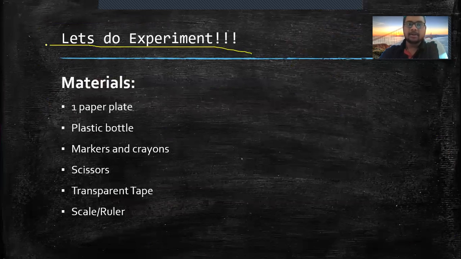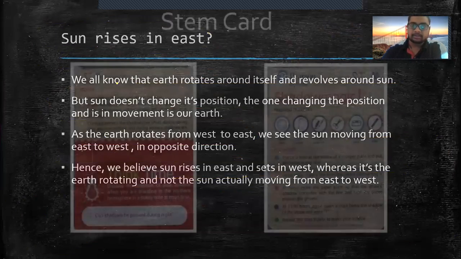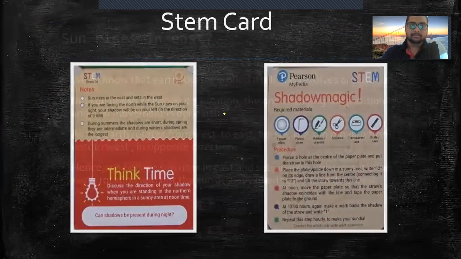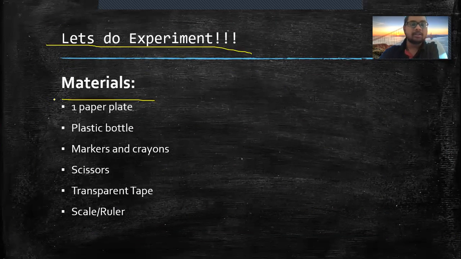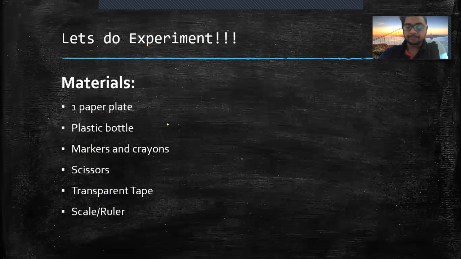Now let's do an experiment. This experiment is the same as the one in this STEM card, and the required materials and procedures are also the same. Let us see the experiment. So what are the materials you require? You require one paper plate, a plastic bottle, markers and crayons, scissors, transparent tape, and a scale or ruler. So these things you will require.